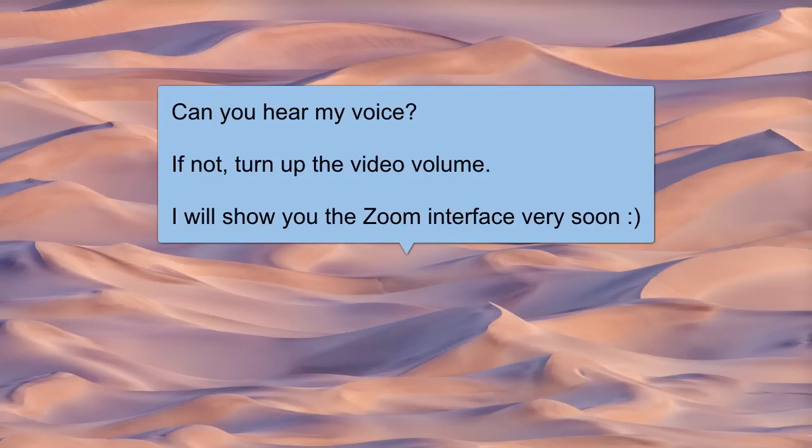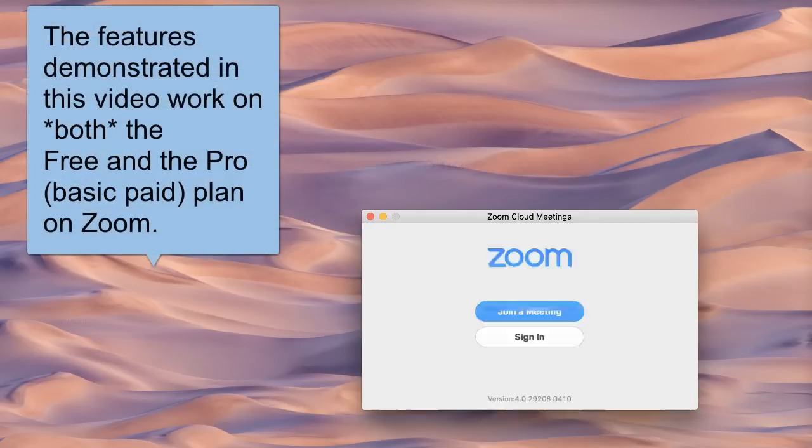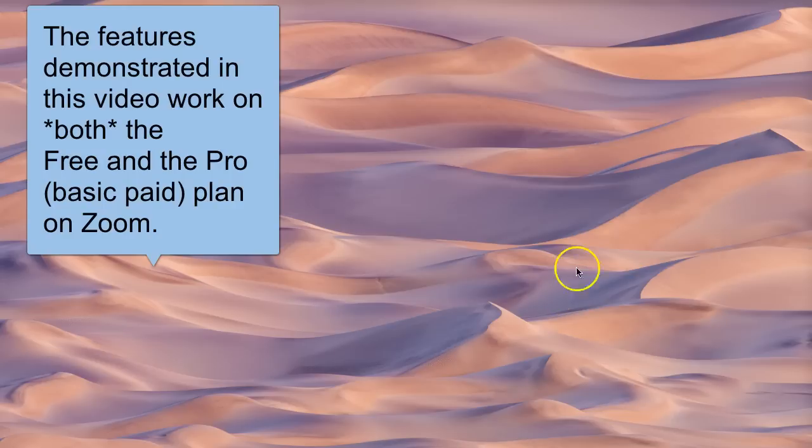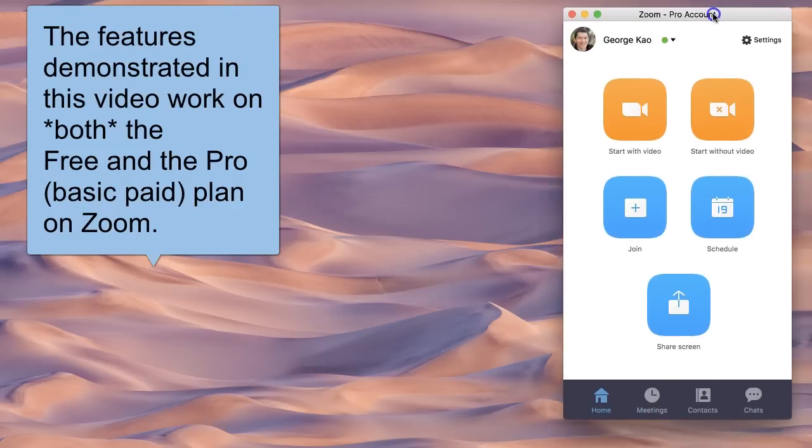If you want to buy the upgrade to the Zoom plan, you can have, let's say, 100 people on a webinar, or 500 or 1,000 or even more. So let's get started by first launching Zoom. And in this video, I'll also show you how I do the breakout groups on Zoom.